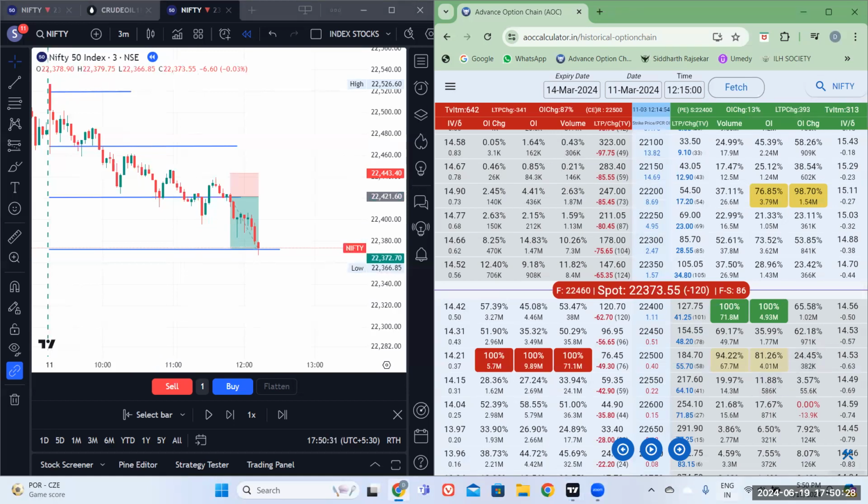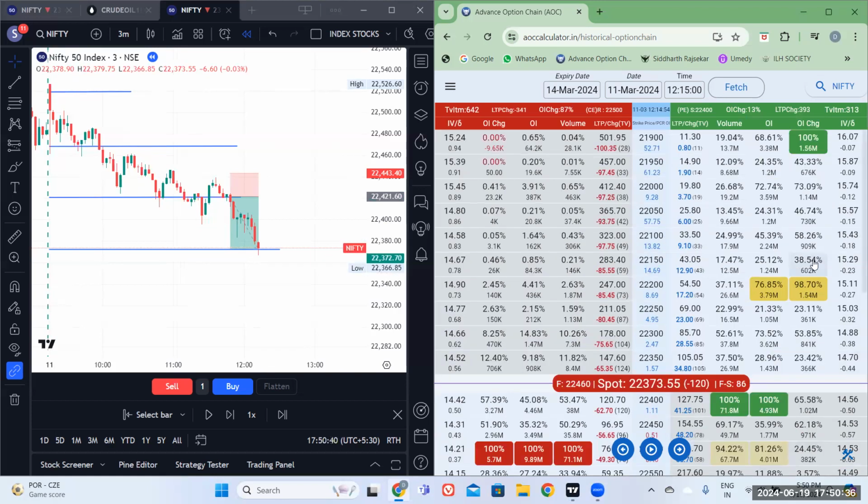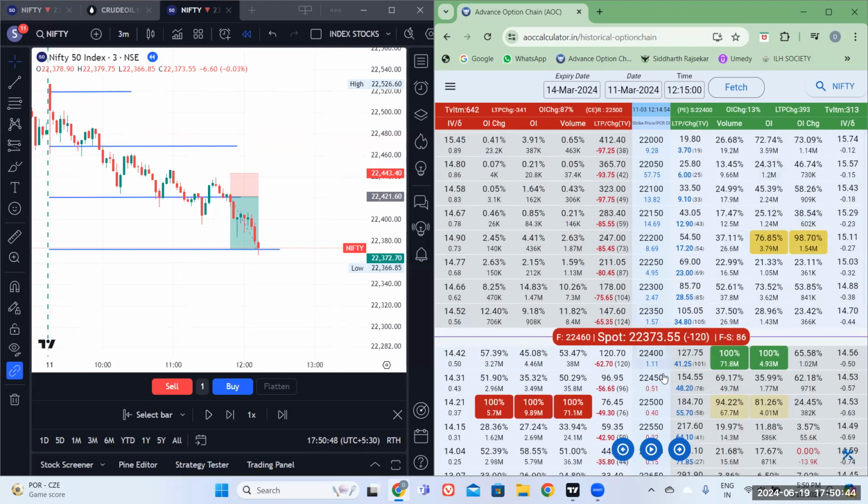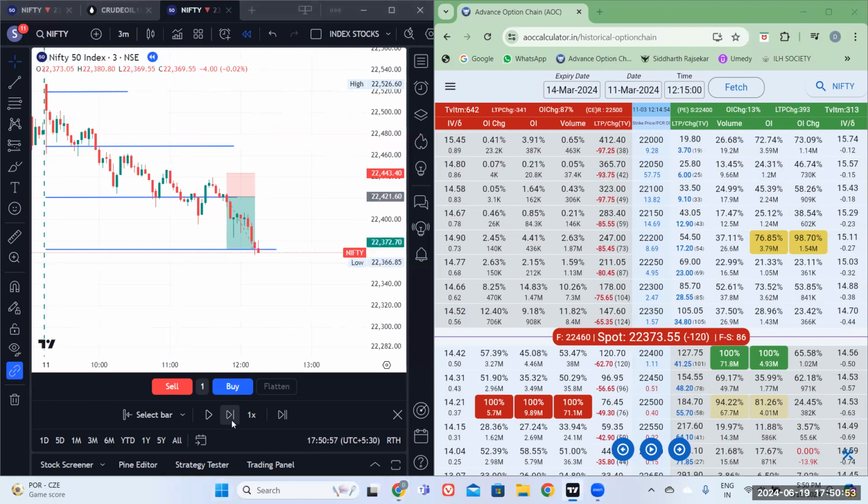Now, since there is no weakness from here, one CE trade can be initiated from here, and IV everything is okay. So one CE trade can be initiated for one diversion. Okay, so we initiate the CE trade from this point now. Done. We have initiated, let's assume.